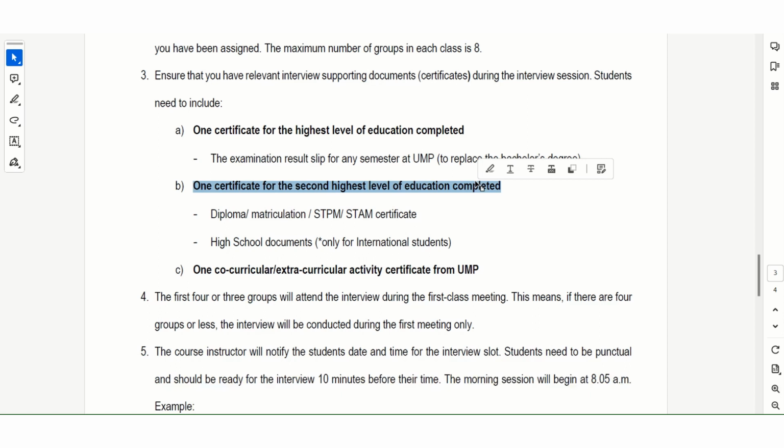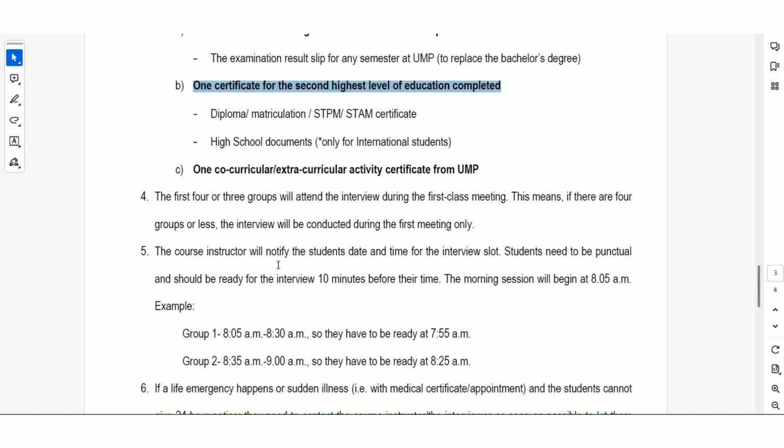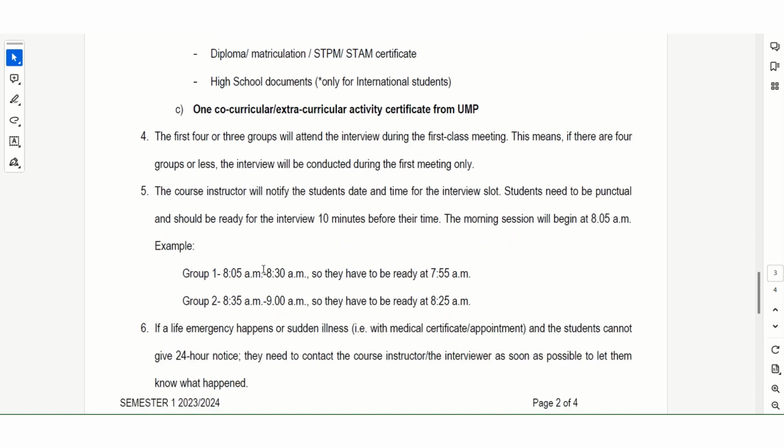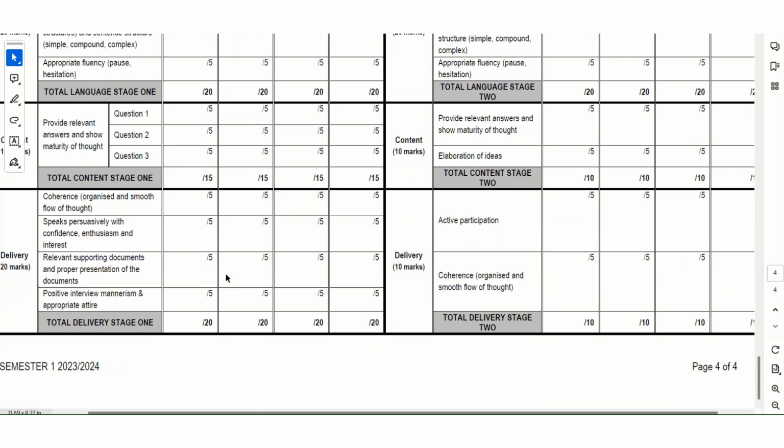Okay, all right. So I will get you into groups, who will be presenting at what slot and so on. We are going to do this during our week 14. So let's say if your group is the first group, you are going to begin at 4:05 p.m., because you are the first group. So roughly it will be like 25 minutes, so you have to be there by 4 o'clock. Okay, right? That is how it goes. And this is on the scoring marks. And basically, that's it for assessment 3B.